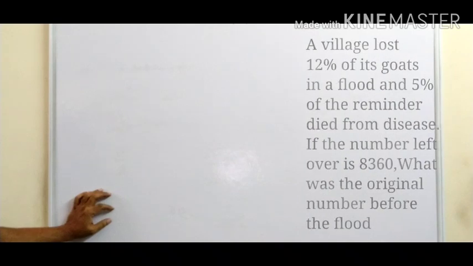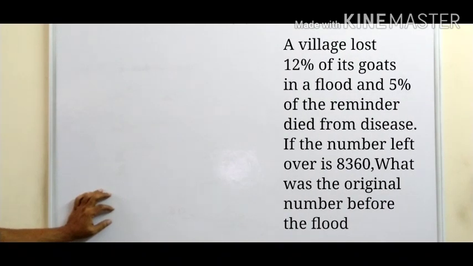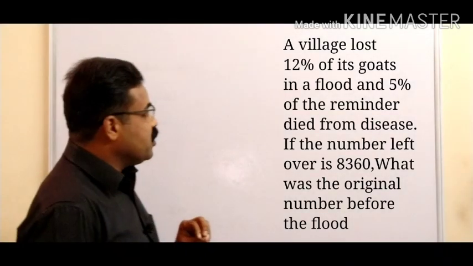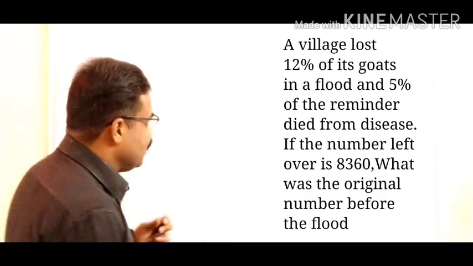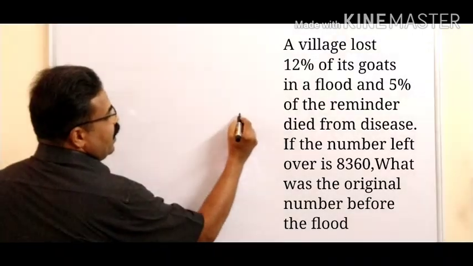Next question. So here is your next question. A village lost 12% of its goods in a flood, and 5% of the remainder died from disease. If the number left over is 8360, what was the original number before the flood? Very, very interesting question. The total leftover is 8360. Let us write that. Now, we are left with 8360.